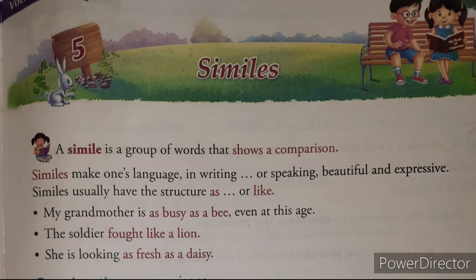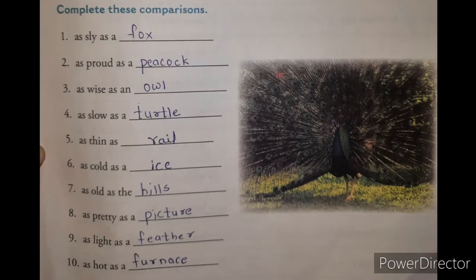And to show the comparison, which words are used? As and like. We will solve the exercise. Complete these comparisons. First, as sly as a fox. Now, sly means what? Cunning, tricky. Means the fox is tricky. So here the simile is what? As sly as a fox.